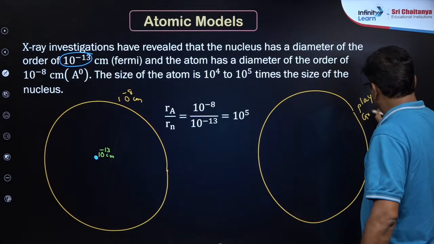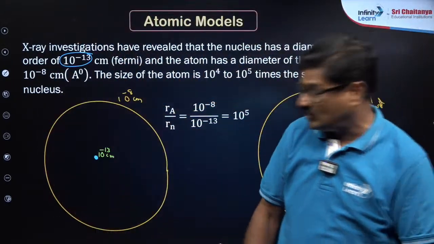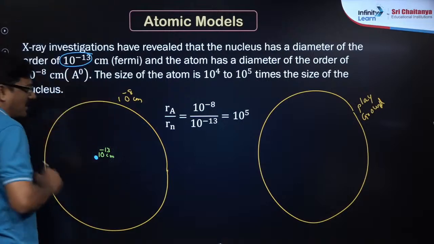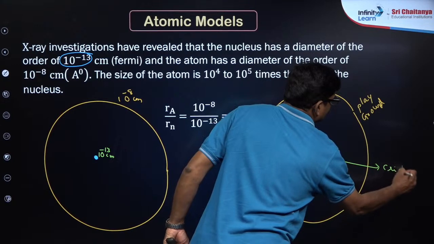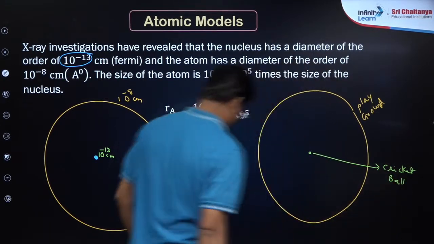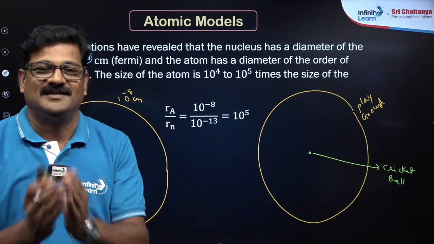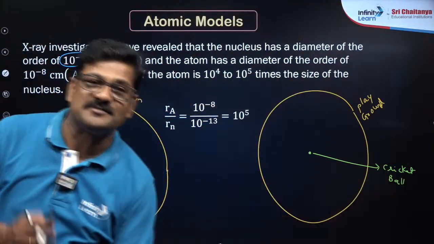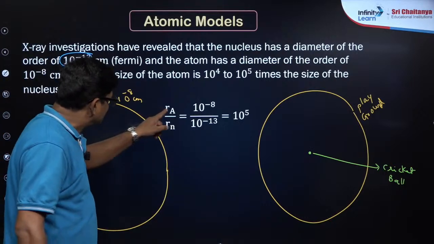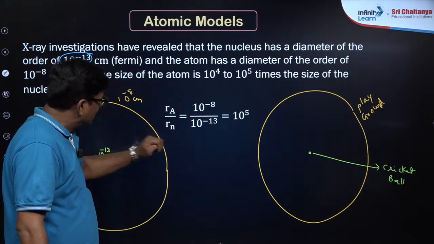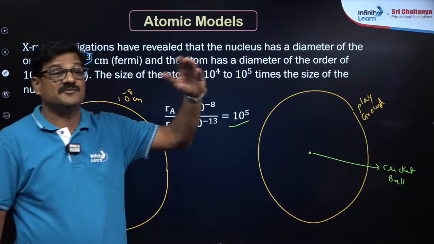The atom is like the size of the playground. Suppose its nucleus is like a cricket ball. Can you imagine? The cricket ball is very small compared to the size of the cricket stadium. The atom is 1 lakh times bigger than the nucleus. Radius of an atom upon radius of the nucleus, 10 power minus 8 upon 10 power minus 13, is equal to 10 power 5, 1 lakh times.